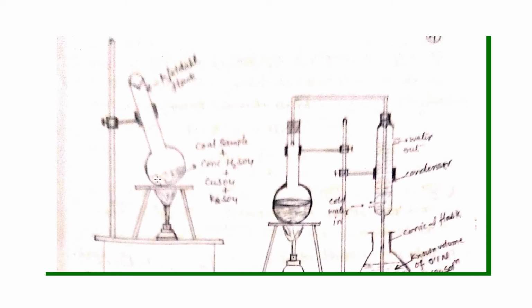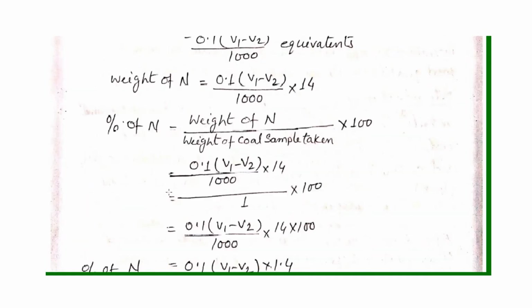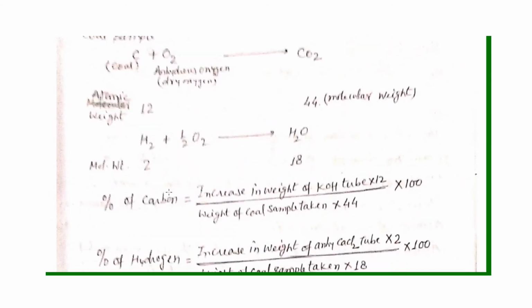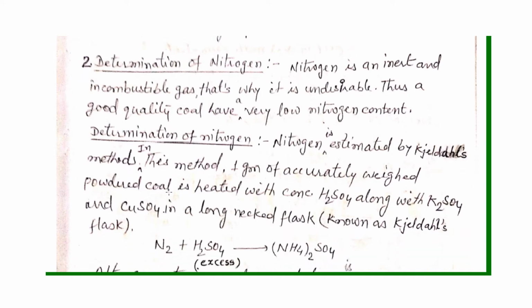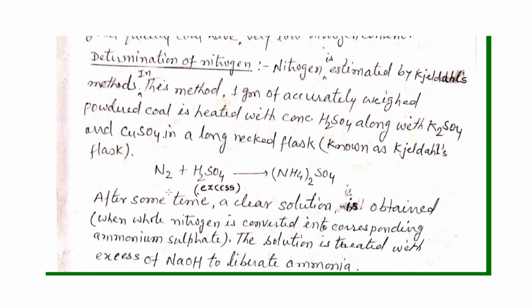So at the initial stage this coal will not mix with the sulfuric acid and copper sulfate. But as soon as we start heating, this coal reacts with the sulfuric acid and makes ammonium sulfate, and after some time it will make a clear solution. So what is happening?